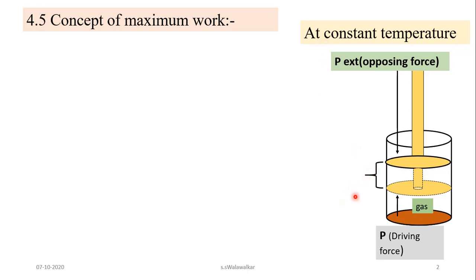Now suppose V1 is the initial volume of the gas, and this is the initial position of the piston. Now this gas is allowed to expand.